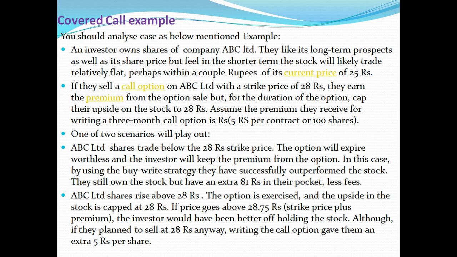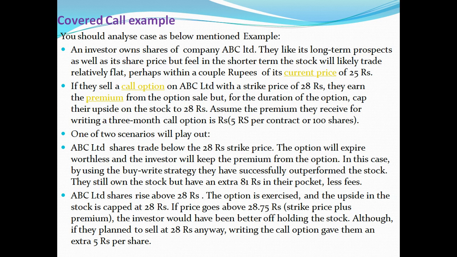Assume they receive a premium for the three-month call option of 5 rupees for 100 shares. There are two scenarios. In one scenario, ABC trades below the 28 strike price, the option will expire and the investor will keep the option premium. In this case, by this strategy, they have successfully outperformed the stock. They still own the stock but have the premium in their pocket.